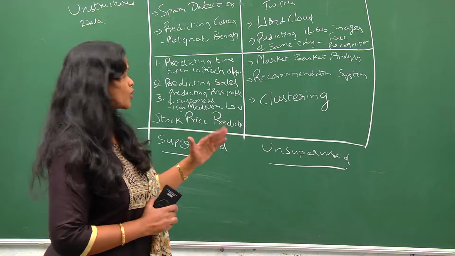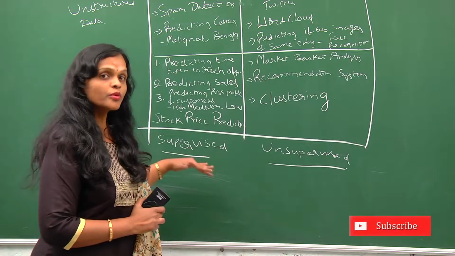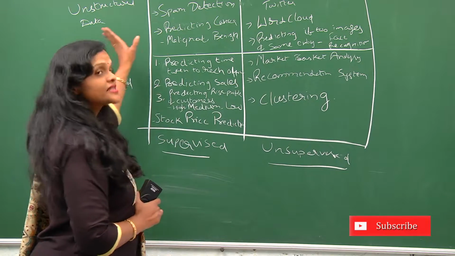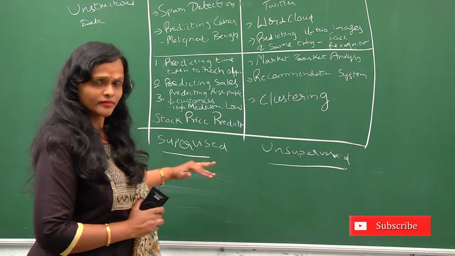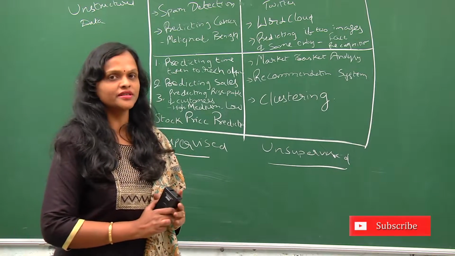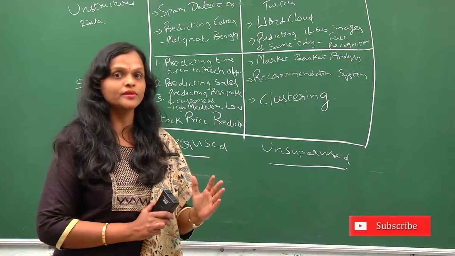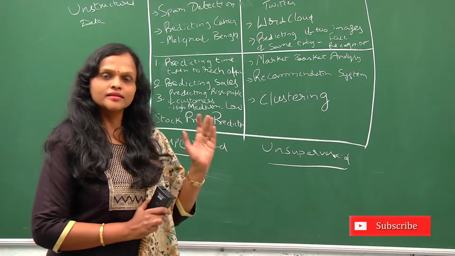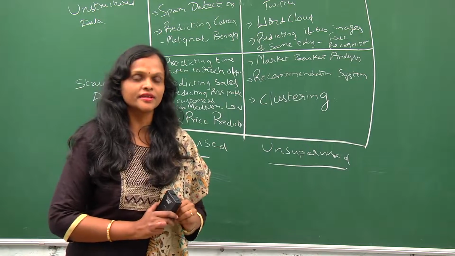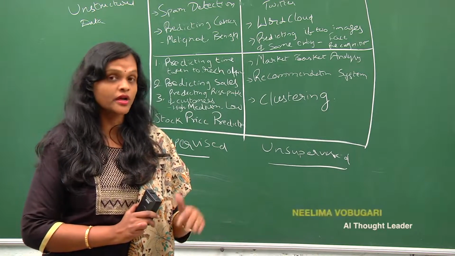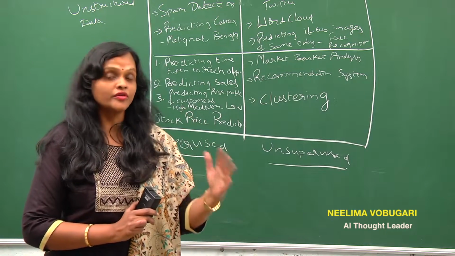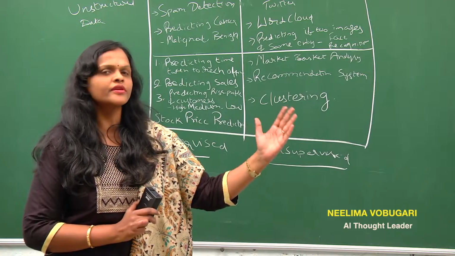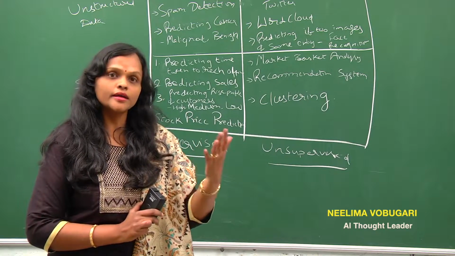Now let's come to the second quadrant where you apply the supervised machine learning algorithm on the unstructured data. As I said, in supervised machine learning algorithms, we have the target variable that we have to predict, but the data here is unstructured. When it is unstructured data, the data is not in the form of a CSV file, nor even an Excel sheet, nor even in a database. It is simple free-flowing data, like the data in our emails.